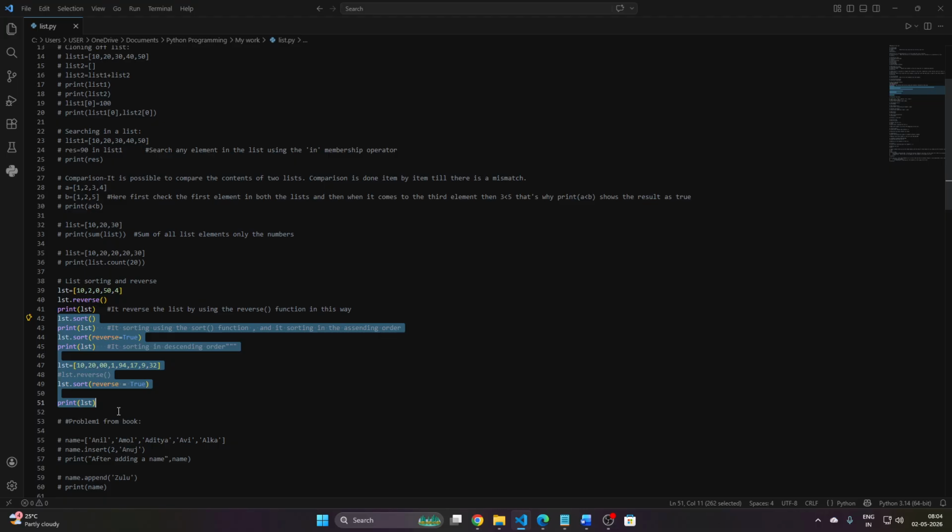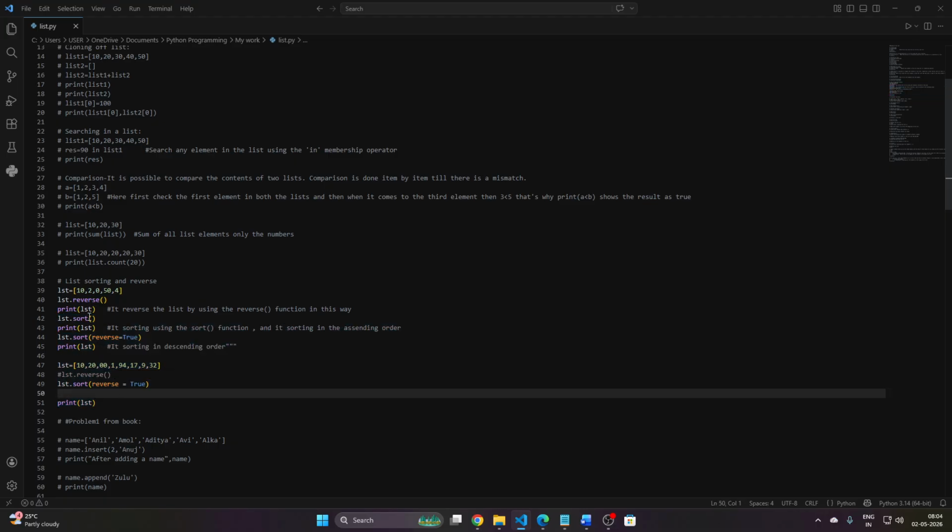Okay, sorting. Using list dot sort, we can sort the items. What is the meaning of sorting? It's ascending order. It first prints the smallest number, then a bigger number than the previous one, and so on, up to the maximum number.